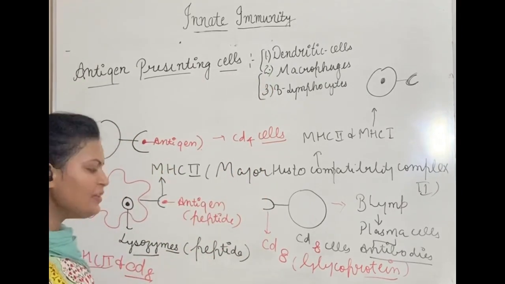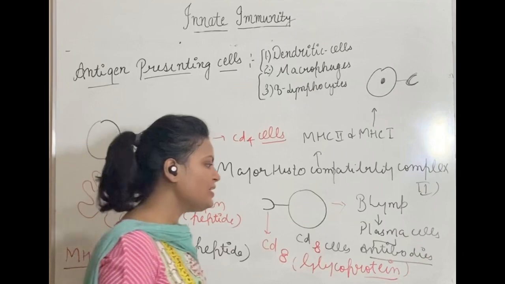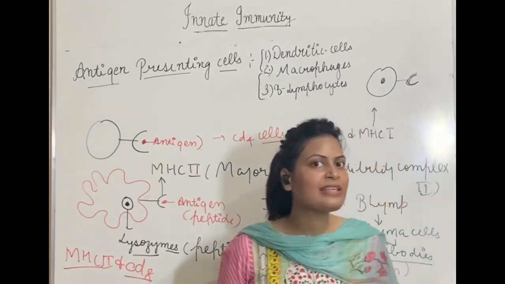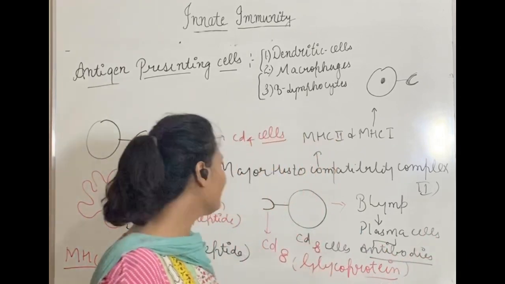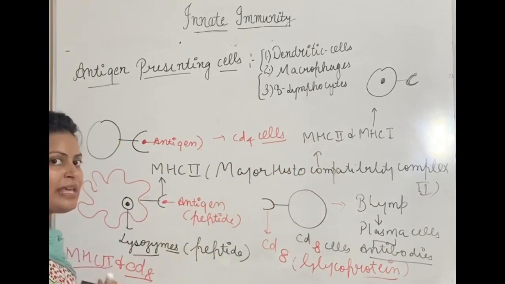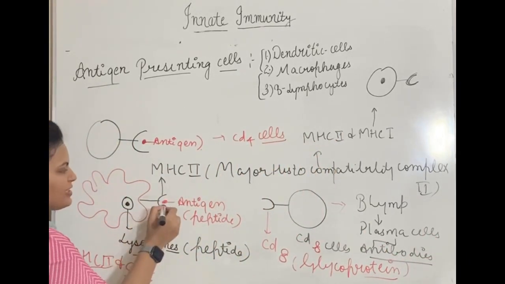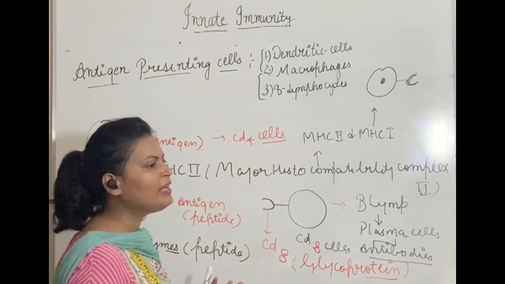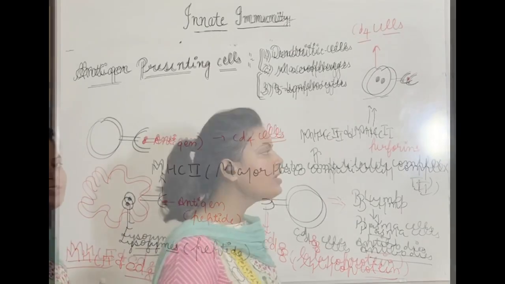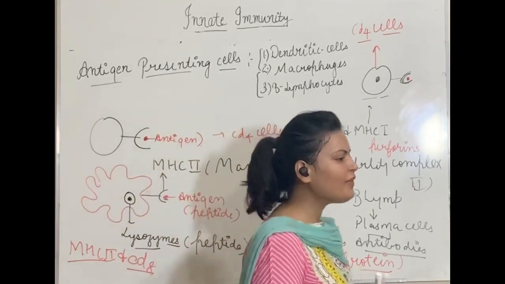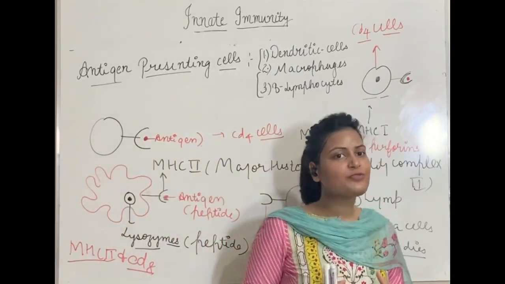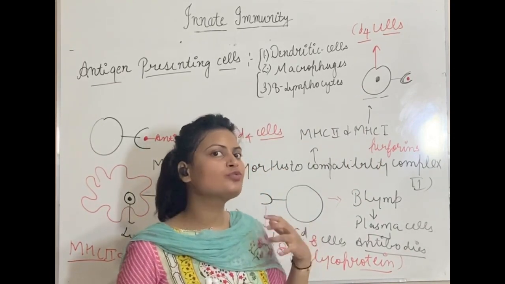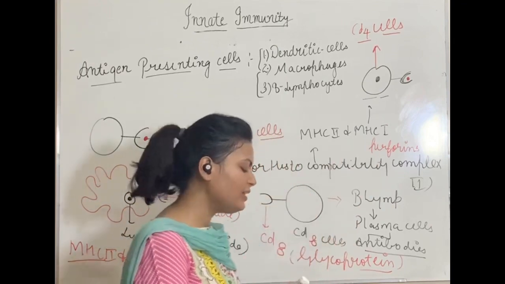Because if MHC2 starts to be present on every type of cell, then every cell will start to give signal to helper T cells, because every cell will now start showcasing this antigen to helper T cells, and then every cell can be APC. But this is not possible. So actually this kind of MHC1 is showcased by those type of cells which are very highly infected. That is useful in this MHC1 is useful in that case.